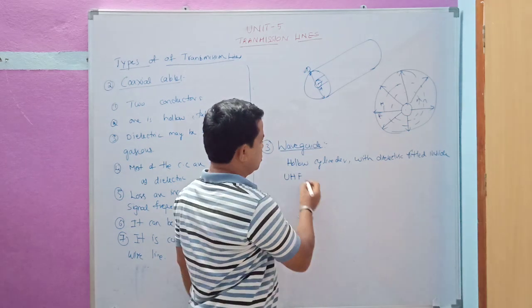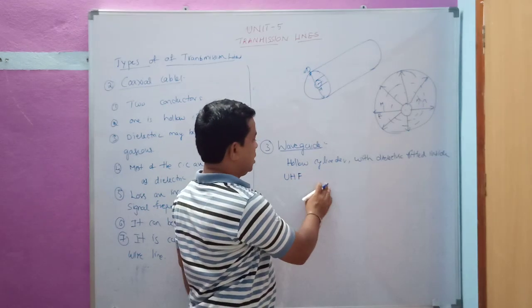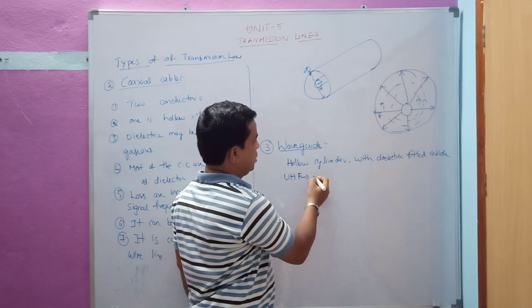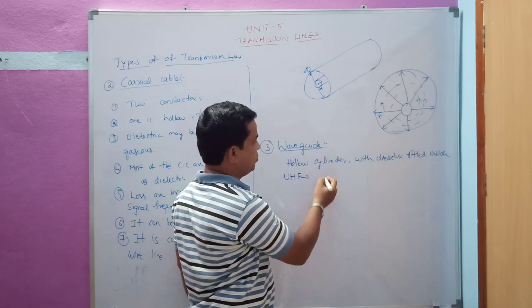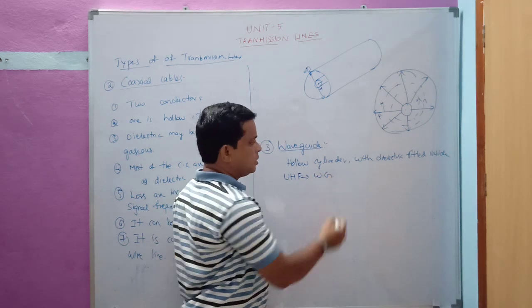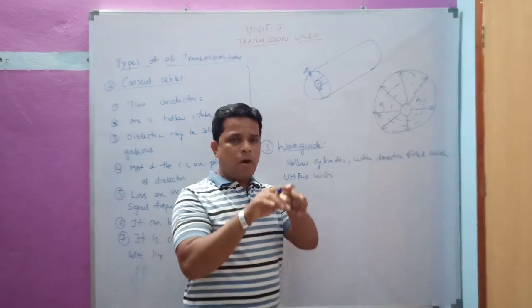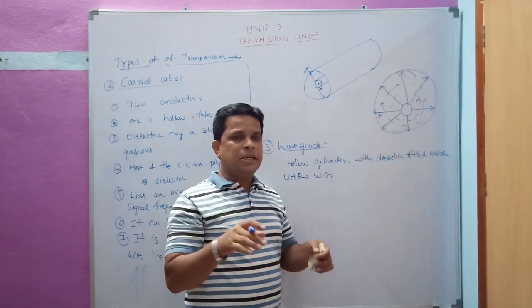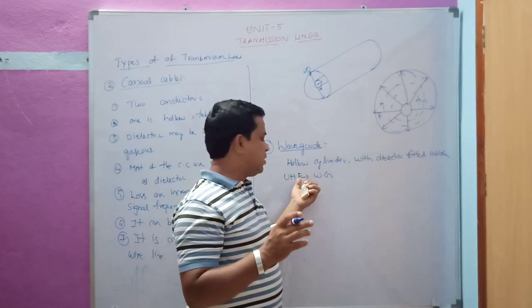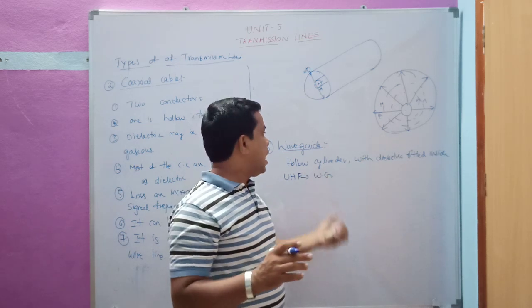These types of lines are nothing but waveguides. So a waveguide is a hollow box or cylinder fitted with a dielectric material inside, used at UHF frequency. This type of transmission line is termed a waveguide.